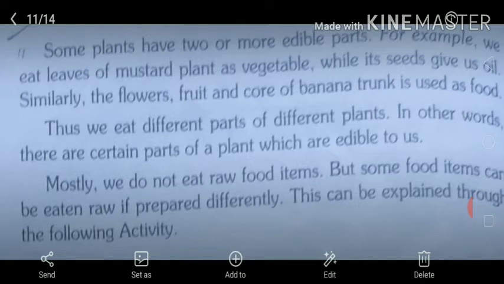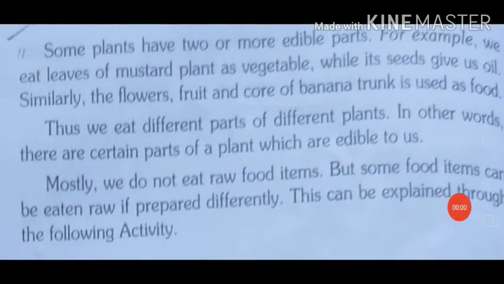Similarly, the banana plant also. So banana is a herb. Its different parts we eat, like its flower, fruits and its trunk. Thus we eat different parts of different plants. In other words, there are certain parts of plants which are edible to us. Plants are very important for us because we eat their different parts.